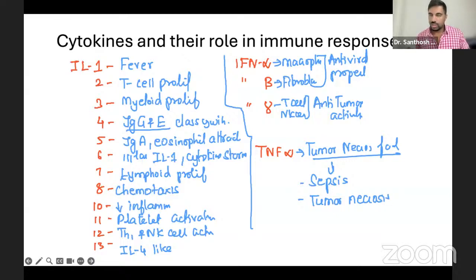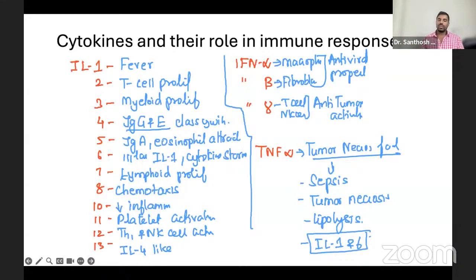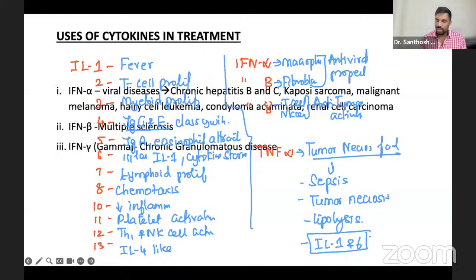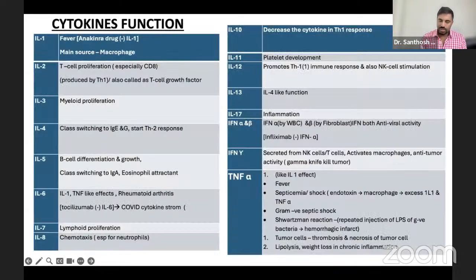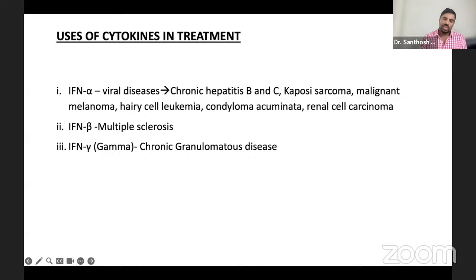It kills the tumor and lyses it. And it causes a lot of lipolysis. So it is very much similar to interleukin 1 and 6 action, you can say. That's all. These are the important cytokines and their functions, which I've told you very briefly, but you have beautiful slides made here. You can go through all the slides, everything is given. You can go through some uses: interferon beta for multiple sclerosis, gamma for chronic granulomatous disease, and alpha for different types of viral infections.